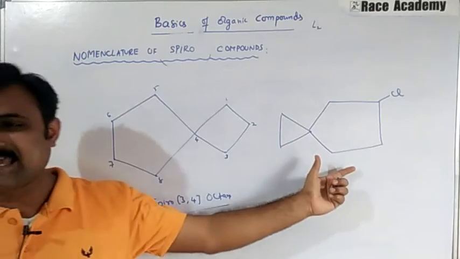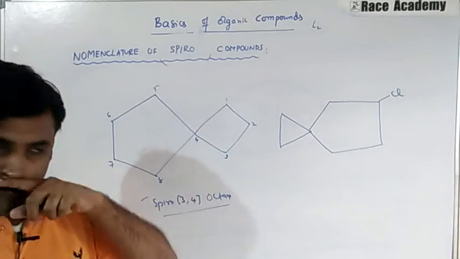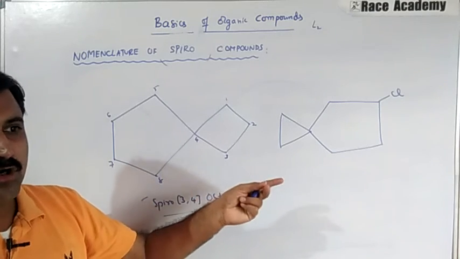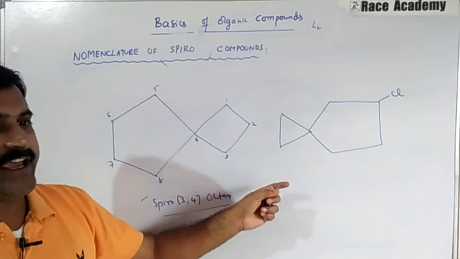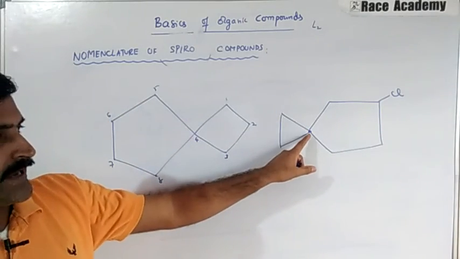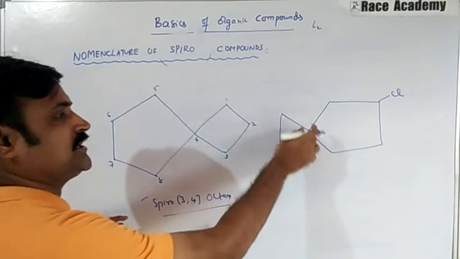Let us see this example. In this example chlorine is there, but we have to give numbering in such a way that numbering starts from the carbon next to the quaternary carbon of the small ring, either here or here.